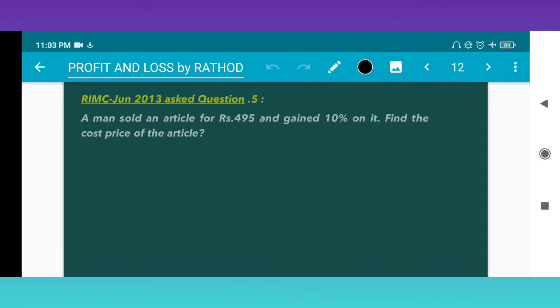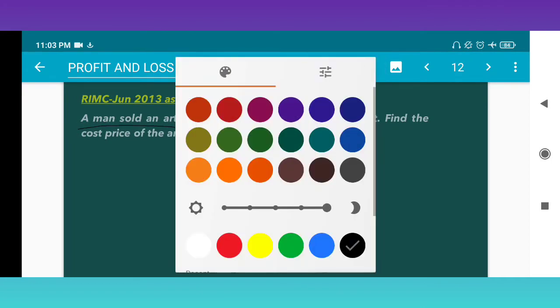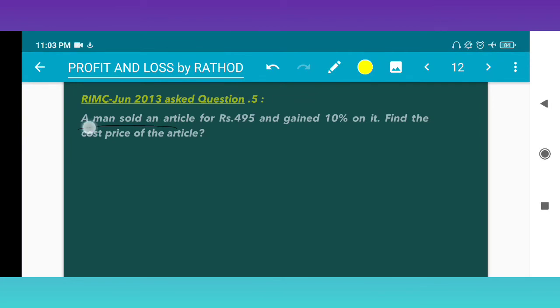RIMC June 2013 asked question. A man sold an article for rupees 495 and gained 10% on it. Find the cost price of the article. Sold means SP. Given SP is rupees 495. Gain percent is 10%. So find the cost price.